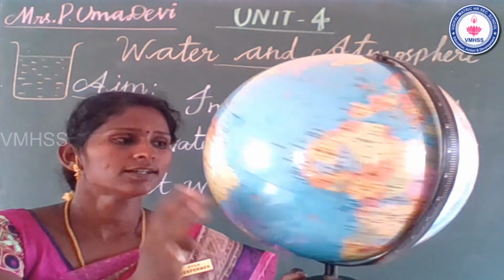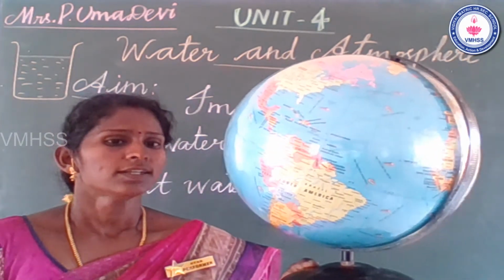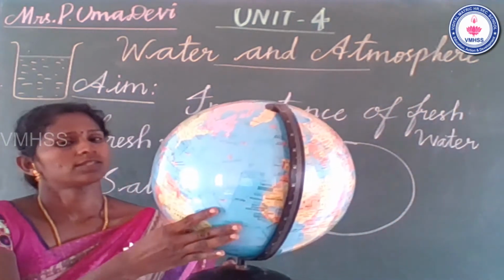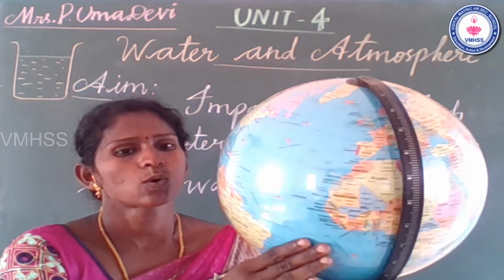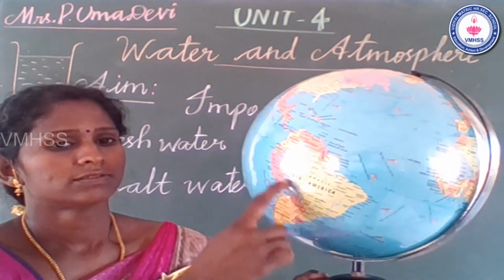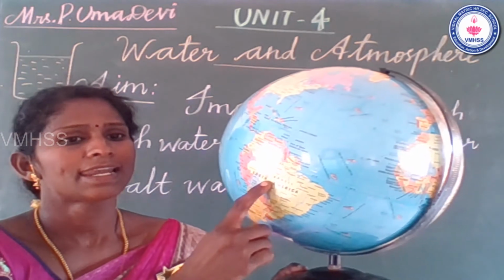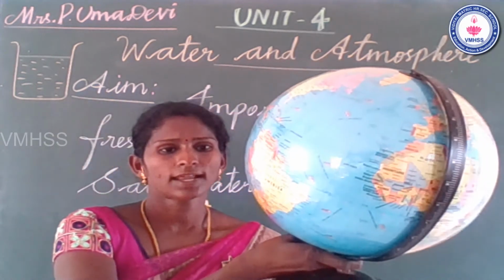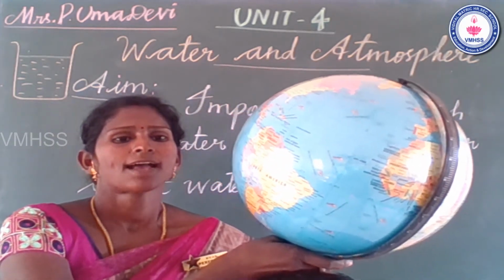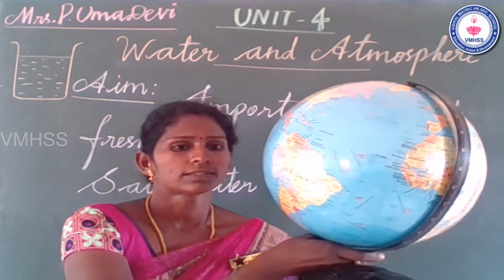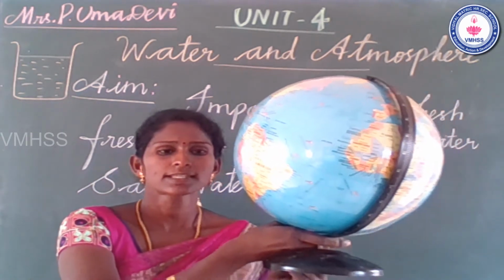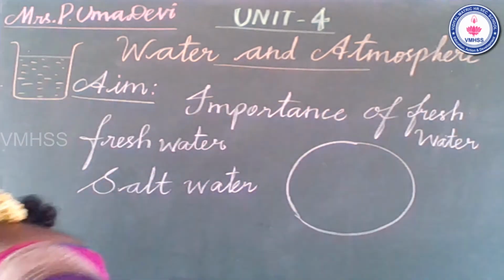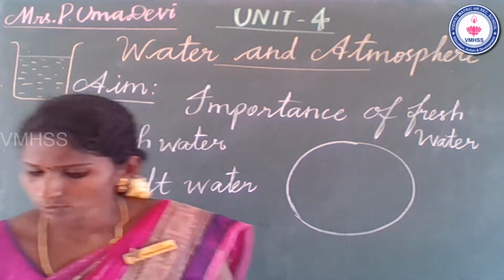Yes, blue is the color that covers most of the earth's surface. The blue color represents seas and oceans. The other colors represent the land surface on earth. Do you understand the model? Our planet has more water than land surface. Students, what is the color of salt water and fresh water?